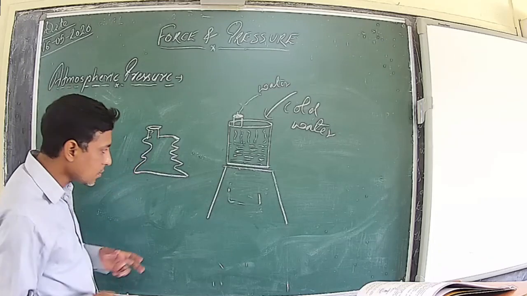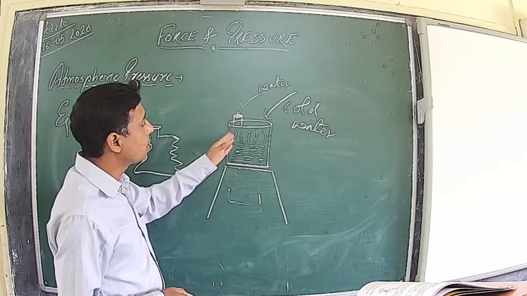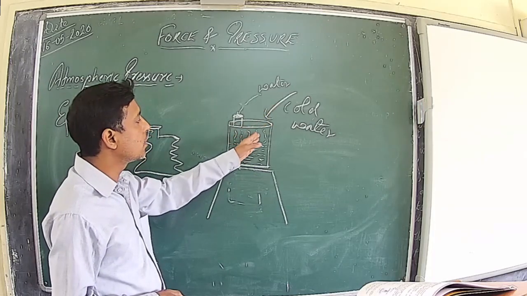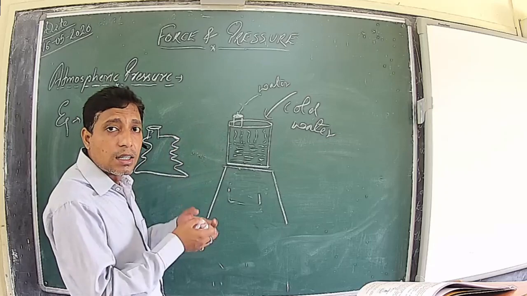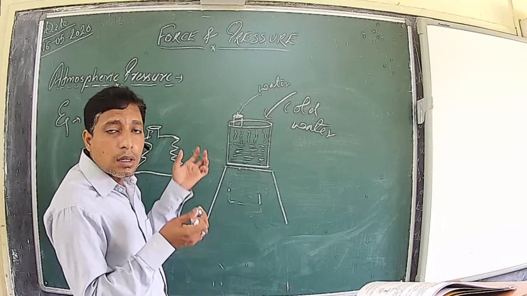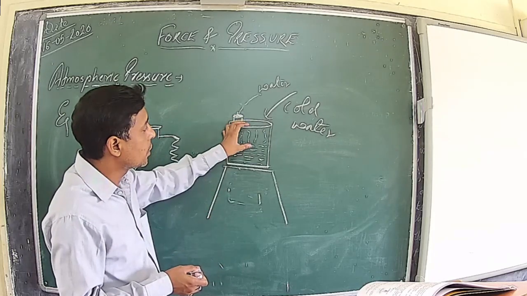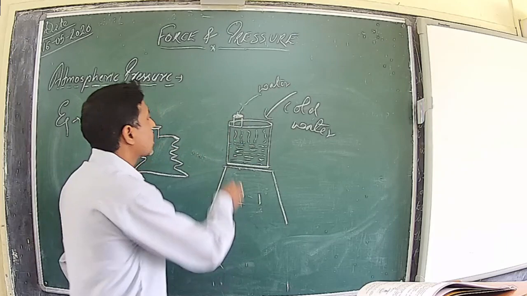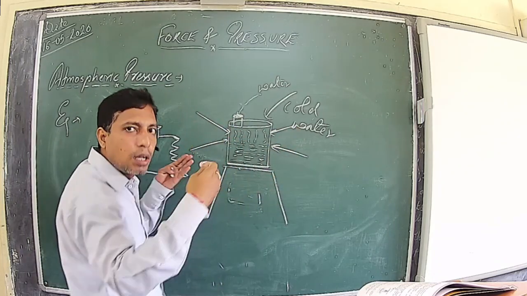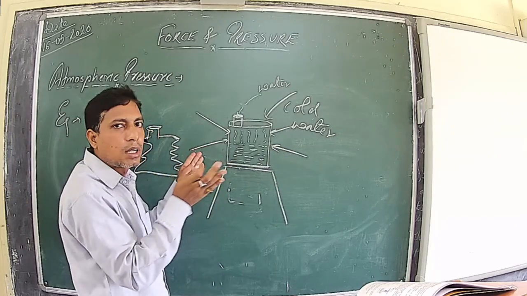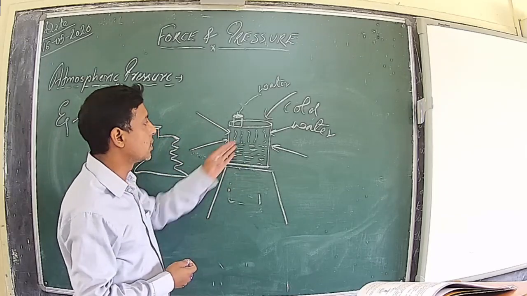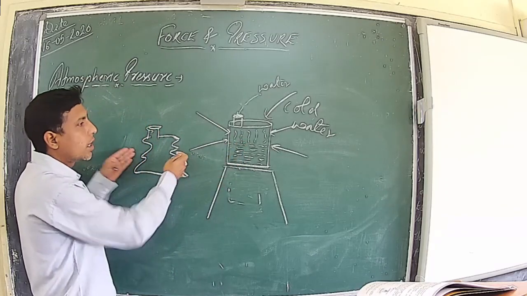The reason is this: the moment we observed the formation of steam and closed the mouth, and then poured the cold water, the steam collected in this portion condensed, and as a result this particular portion became a vacuum. As a result of that, the only pressure acting on the can is in the inward direction due to the atmospheric pressure. The outward pressure has suddenly become zero, and the inward pressure is equal to 1 atmospheric pressure. So as a result, the tin can got crushed.